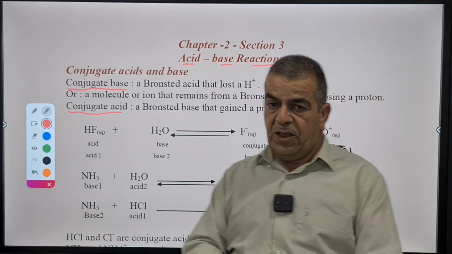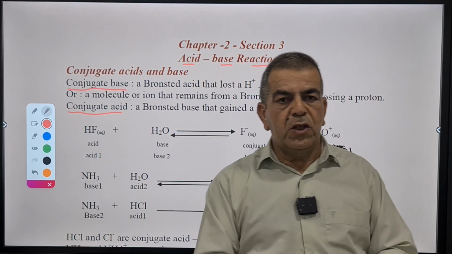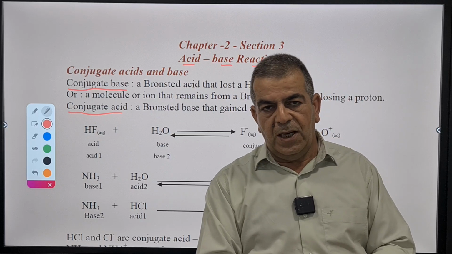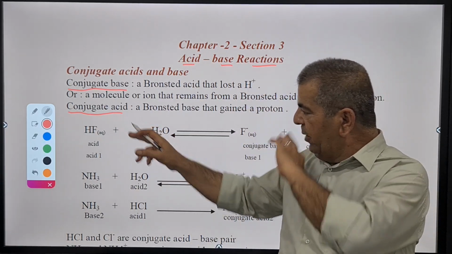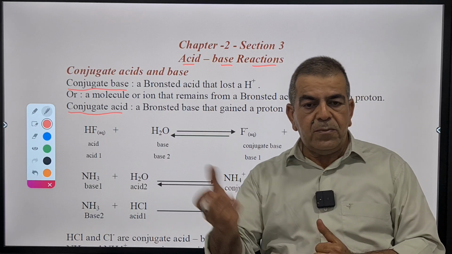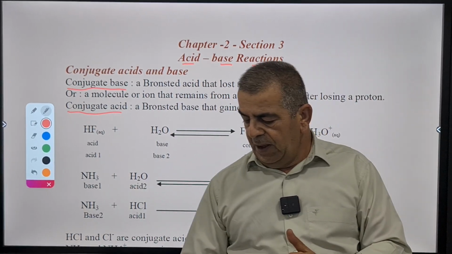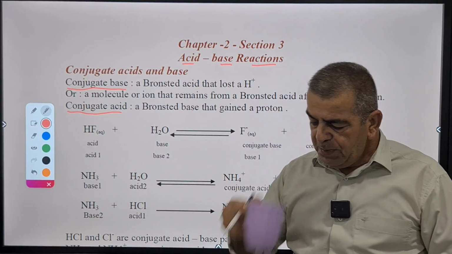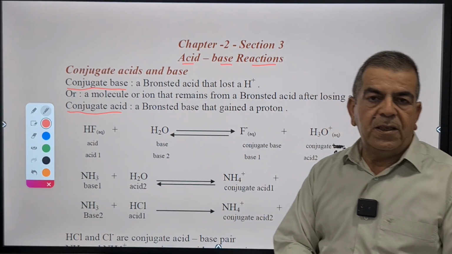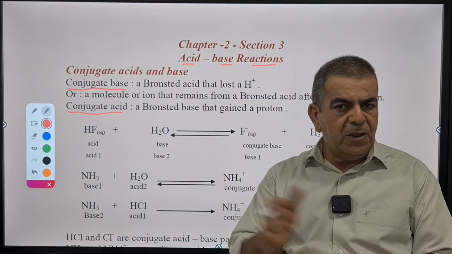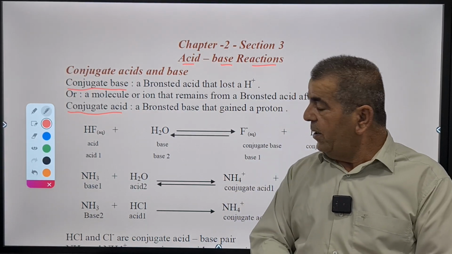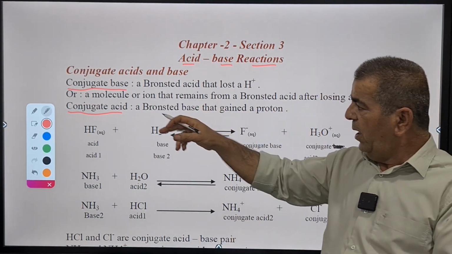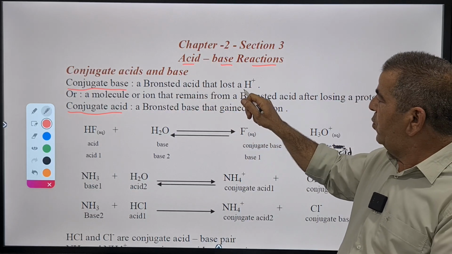First, let's understand what a conjugate base is. When an acid loses one proton, which means one hydrogen ion, it becomes its conjugate base. The opposite is the conjugate acid: when a base accepts one proton, it becomes its conjugate acid. So we have a molecule of acid; after losing one proton, it becomes a base, and a base, when gaining one proton, becomes its conjugate acid.